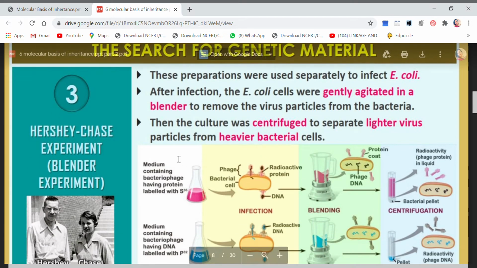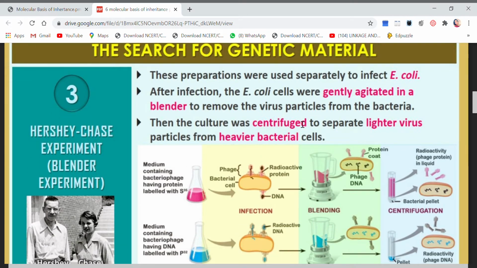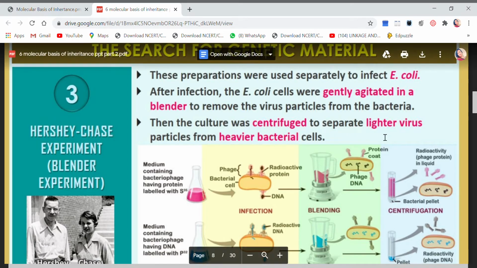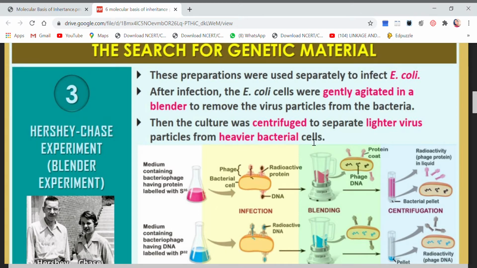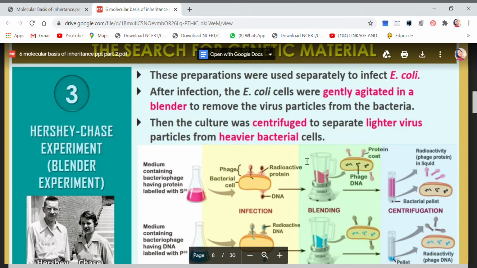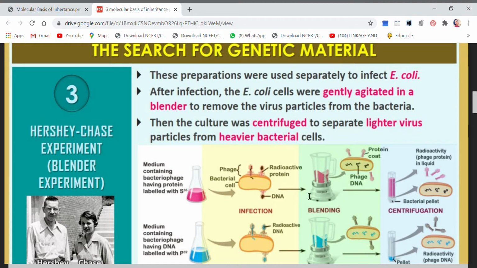Now, you see children, then the culture was centrifuged. You know what is centrifugation? The lighter particles will be on the top and the heavier particles will go and settle down. So the culture was centrifuged to separate lighter virus particles from heavier bacterial cells. If you are blending the infected E. coli bacteria, what will happen?